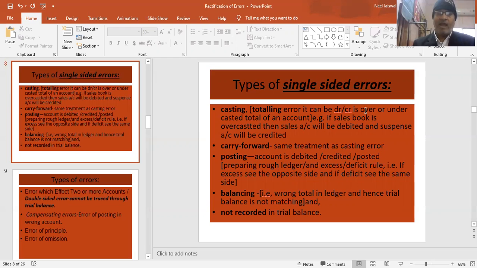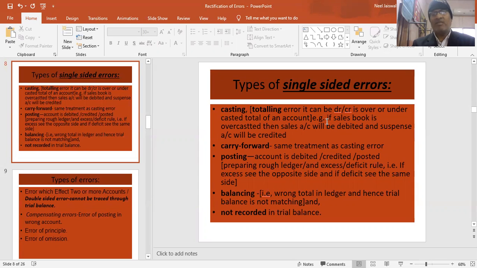If by mistake we are adding more than the amount in the credit, then we say it's overcasted in the credit. If we are adding less, then it will be undercasted. So an account can be overcasted or undercasted, and if overcasted or undercasted, then there will be an error. This is called totaling error or casting error.